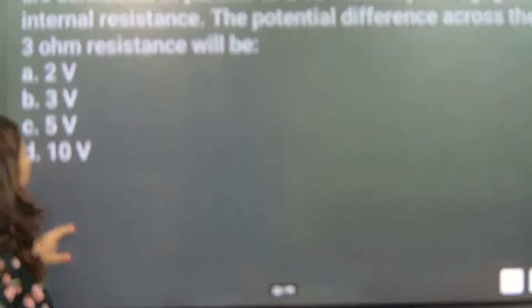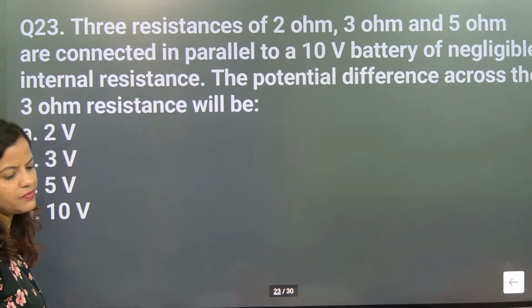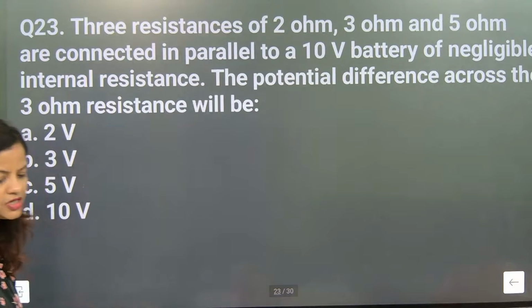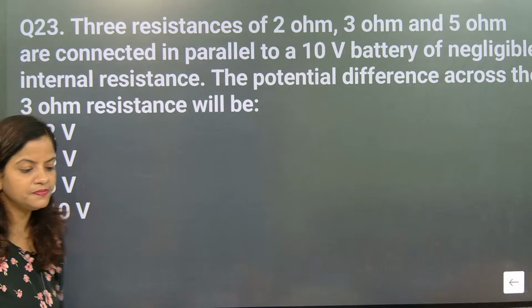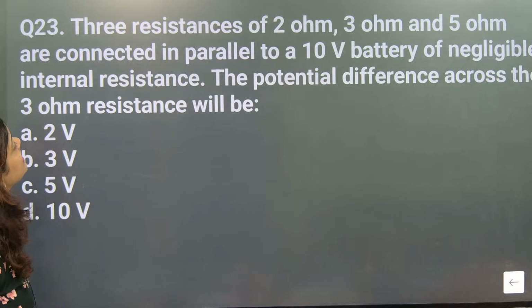Today, the heating effect of current also we will discuss. Your time starts now. Come on, go for it, children. Start answering the question. The resistances of 2 ohm, 3 ohm, 5 ohm are connected in parallel to a 10-volt battery of negligible internal resistance. The potential difference across the 3 ohm resistance will be? Come on, start solving.